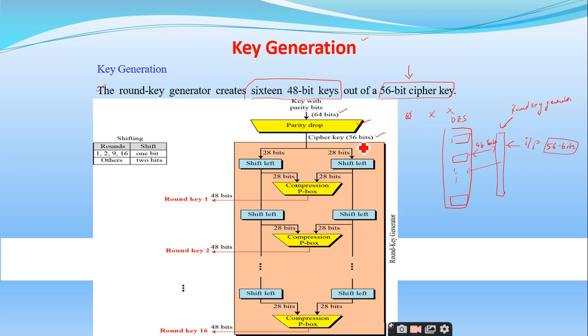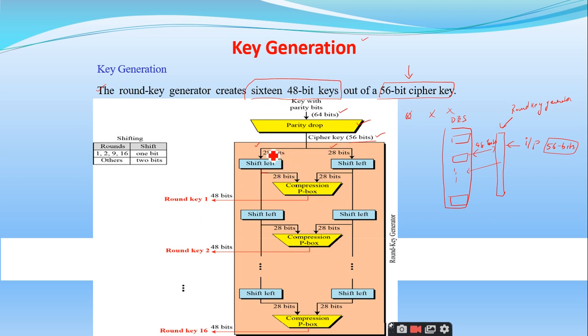So the 56 bits is again divided into two parts, each consisting of 28 bits, and then it will undergo the left shift operation, right? And after the left shift operation, does the number of bits change or remain as it is? The value may change, but the number of bits remains as it is. Am I right or not?